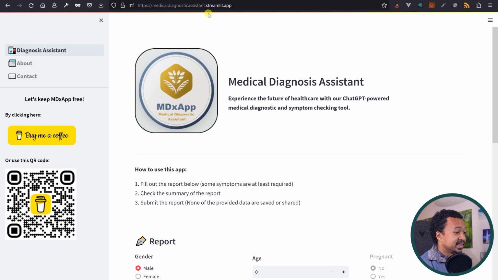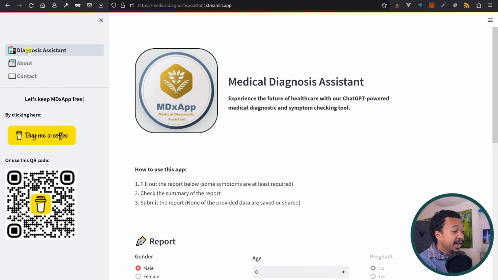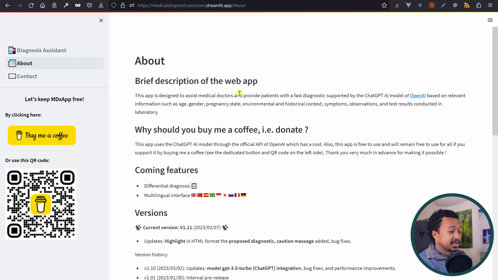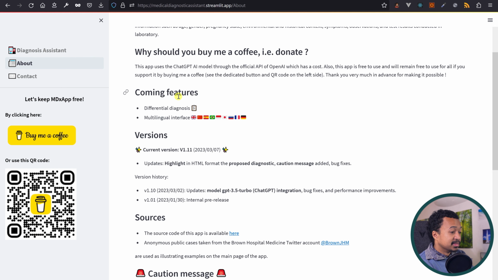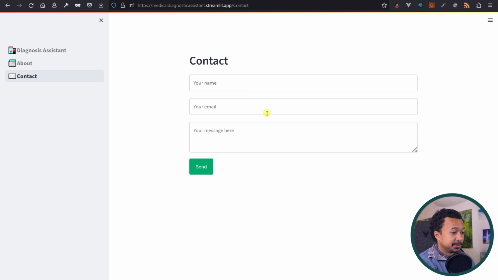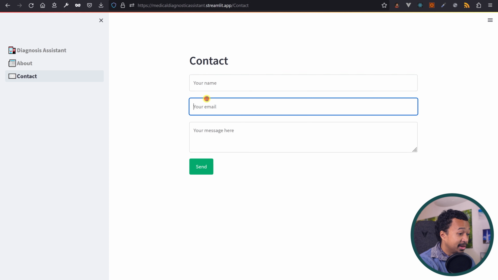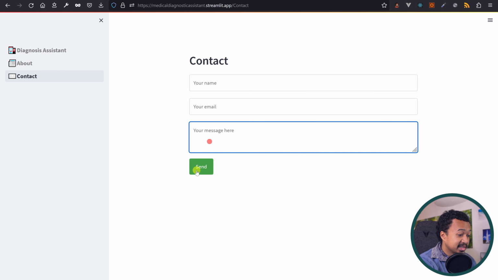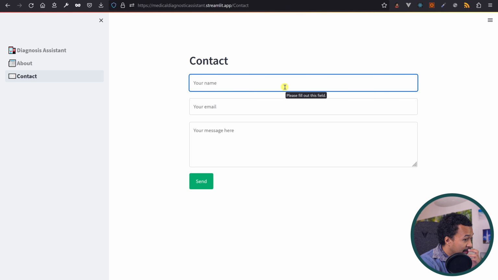Medical diagnostics assistant. What do you all have with my knee today? Nice multi-page. There's an about section, I guess, with the description of the app and some of the roadmap and the versions and the sources and a disclaimer and a contact, which is, this is Streamlit, but this is an HTML form. And then I can send a personalized message. It's a contact form, some kind of HTML bootstrap.